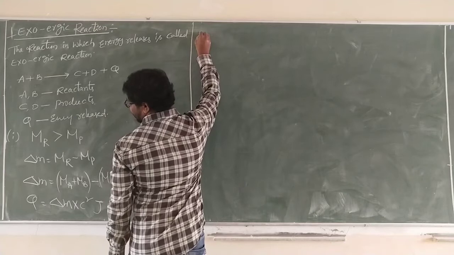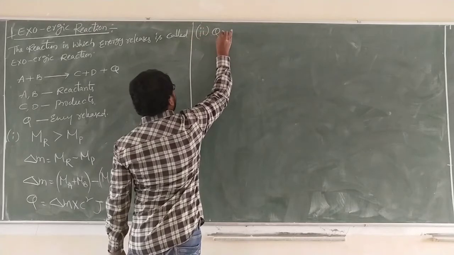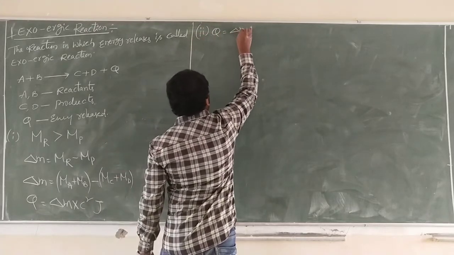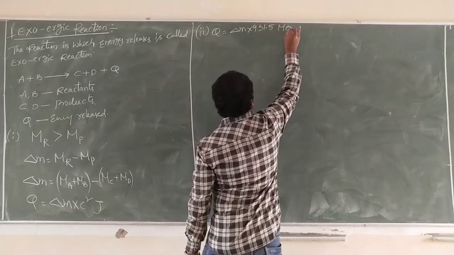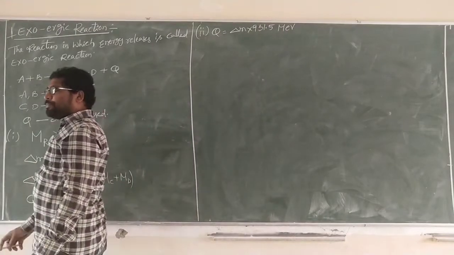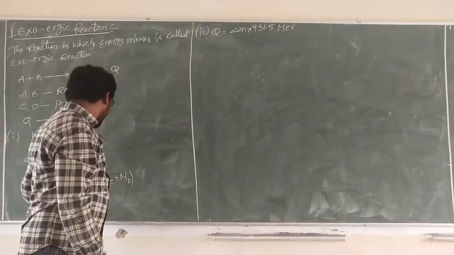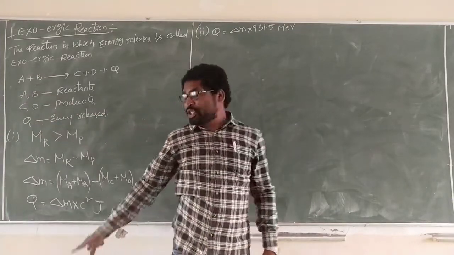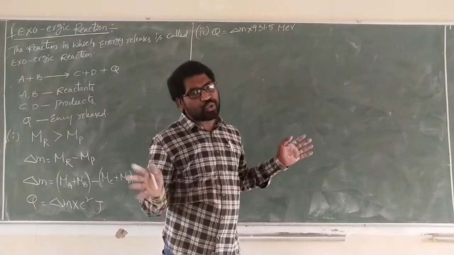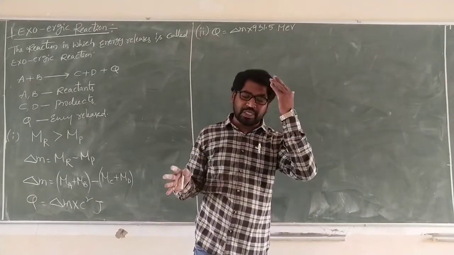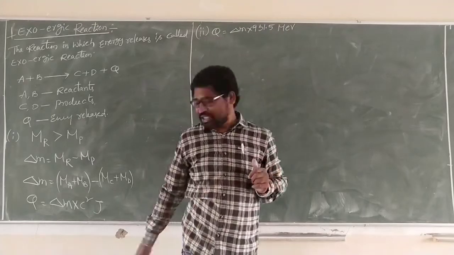Okay, so this is the second one. Q is equal to delta M into 931.5 MeV. See carefully where you have to substitute 931.5. Don't use 931.4; 931.5 is always used only in the presence of the mass defect delta M.